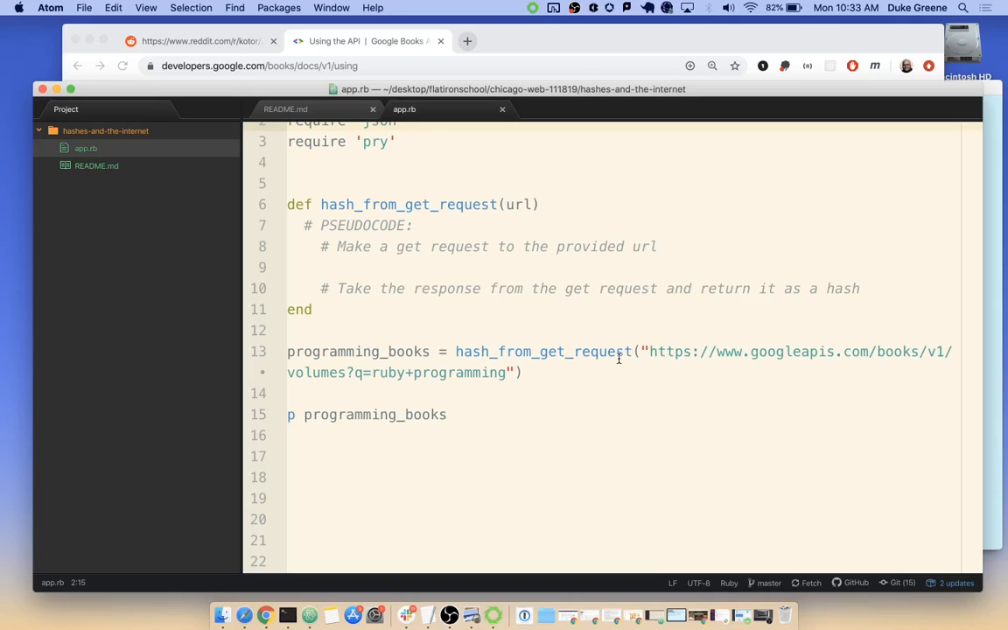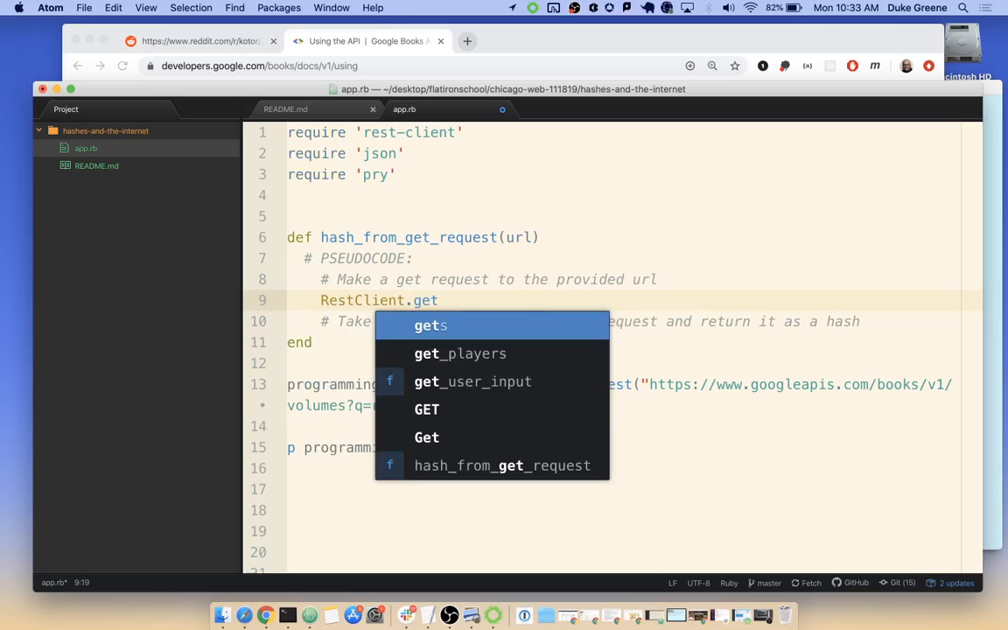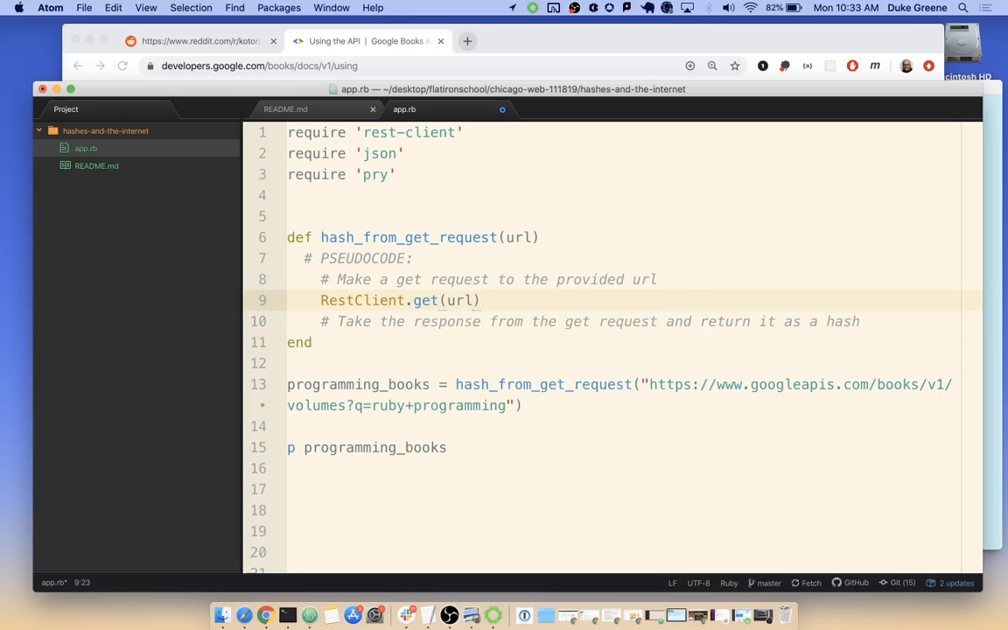But to do that, we need to flesh out this method, hash from get request URL. So that's the first thing I'd like to do, and then time permitting, I'd like to see if we can also dig in and actually start doing stuff with that hash and iterate through it to make some objects and get some responses. So for hash from get request URL, we need to make a get request to the provided URL. That's actually pretty simple, because if we have REST client required, then I think that all we need to do is say RestClient.get and then pass in the URL that we want.